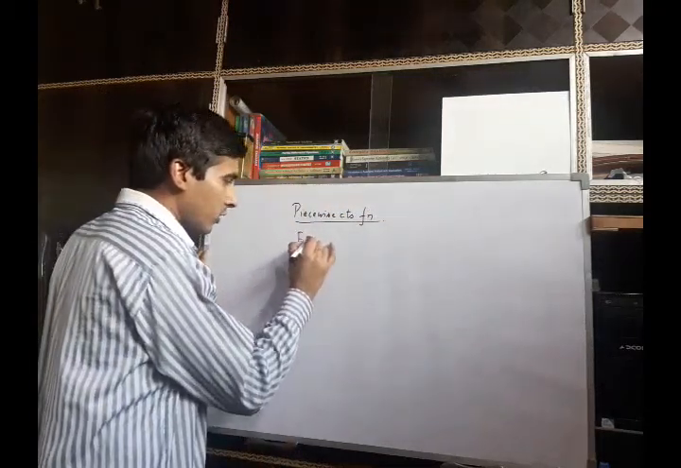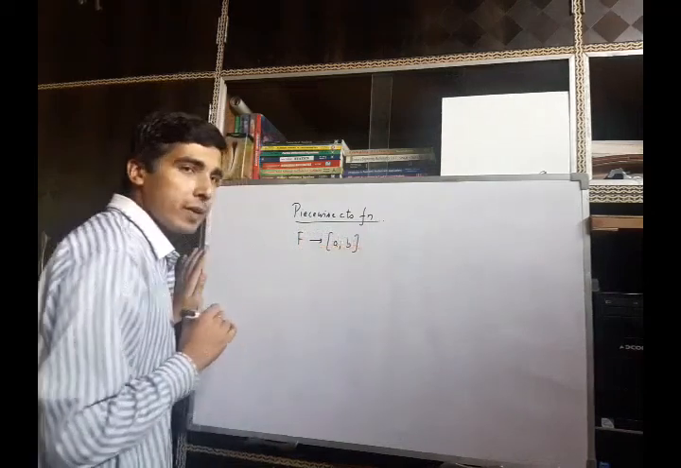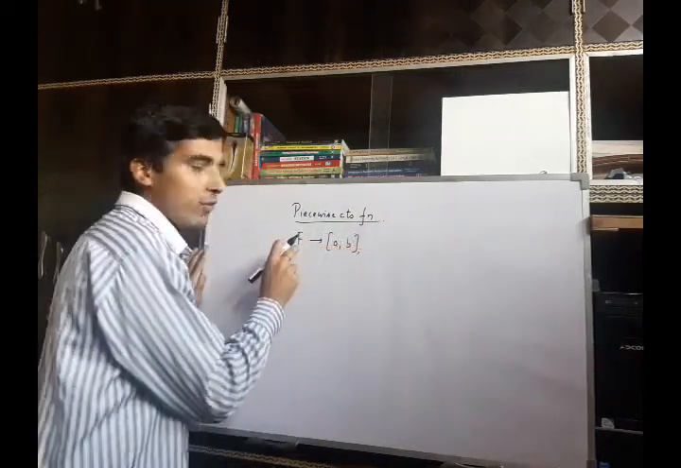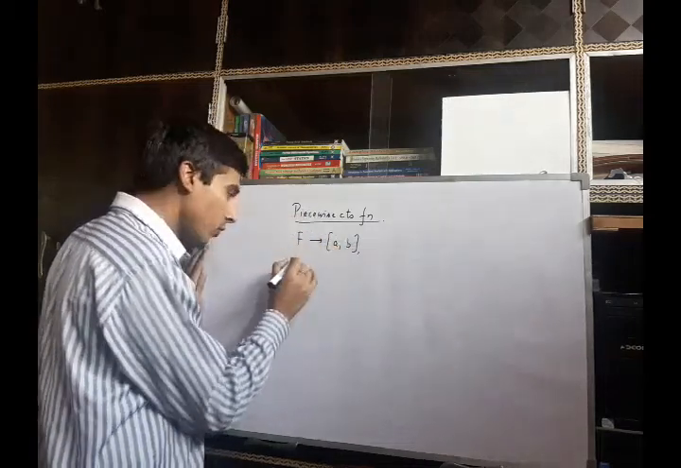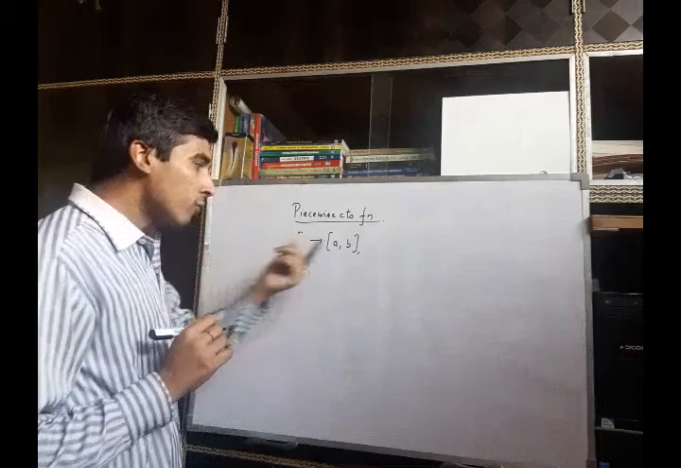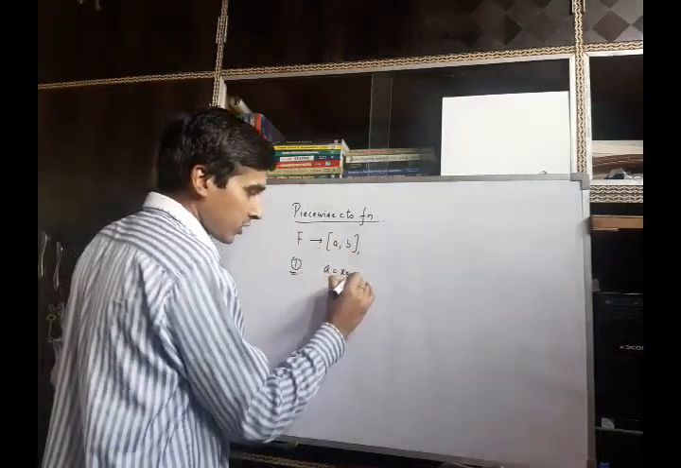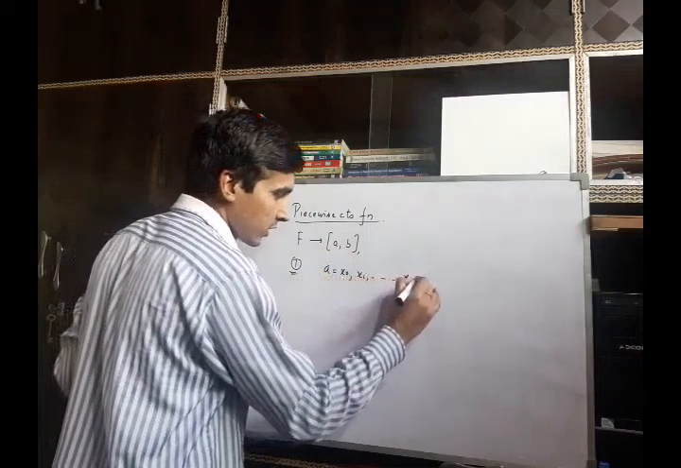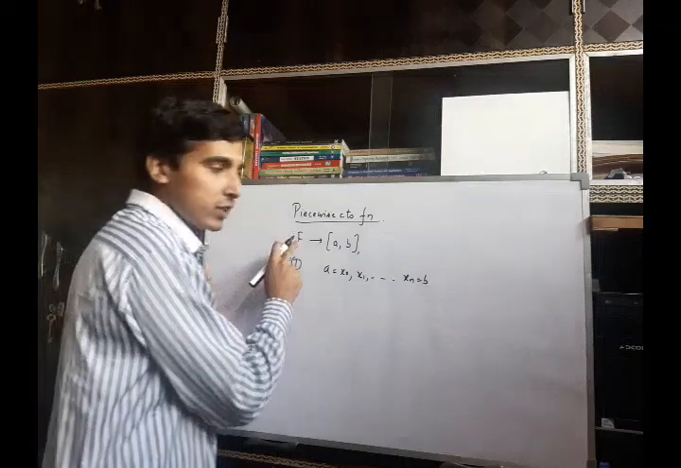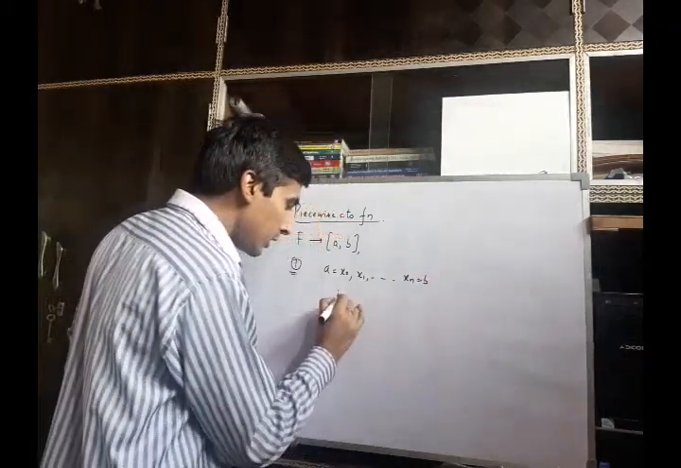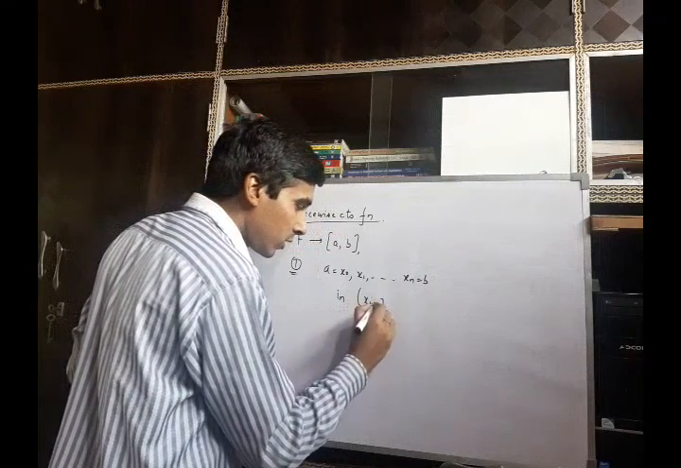Suppose f is a function which is defined on the closed interval a to b. Then this function f is piecewise continuous on the closed interval [a, b] if we can find a partition of [a, b], say x0, x1 to xn, such that the given function f is continuous in each of the sub-intervals (x_{i-1}, x_i).